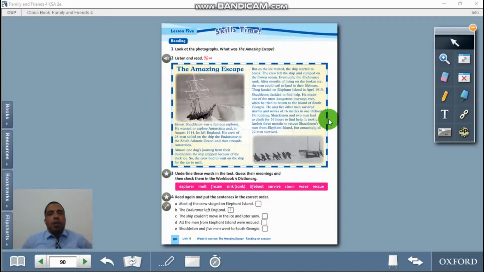Okay, dear students, welcome back to this lesson of English, which is Skills Time, lesson number 5, which is about, of course, reading. As you may notice here, look at the photographs. What was the amazing escape? You have a text here.